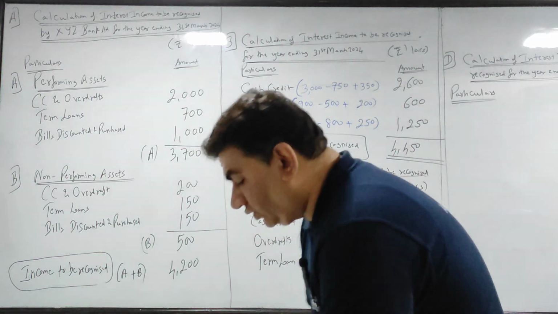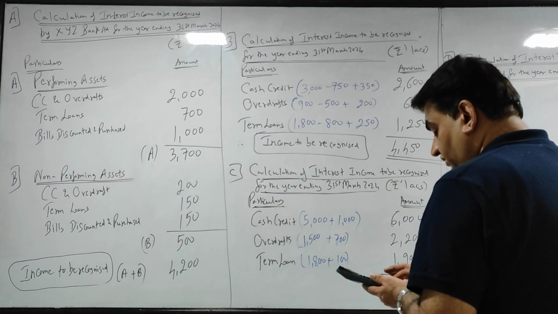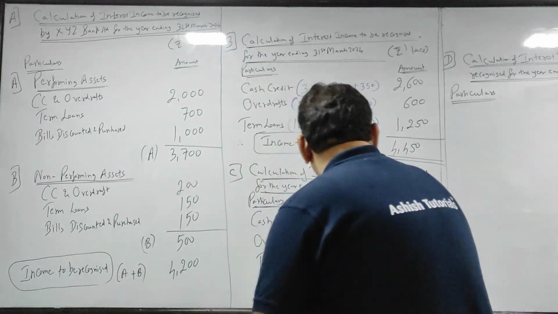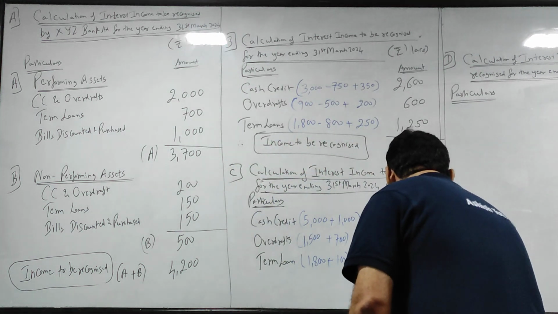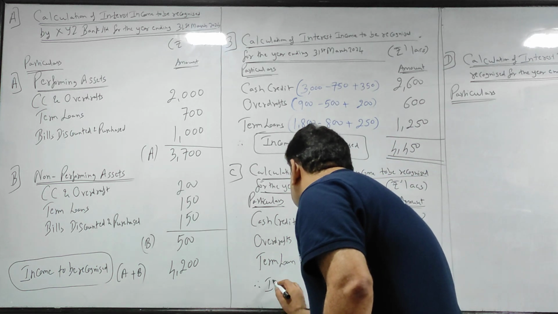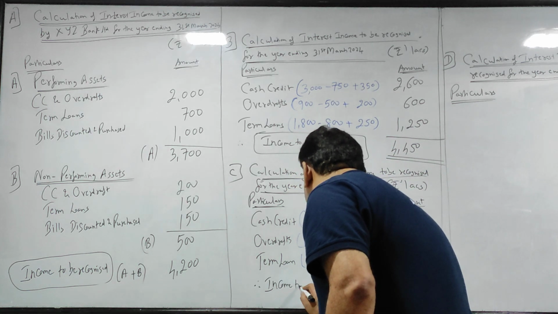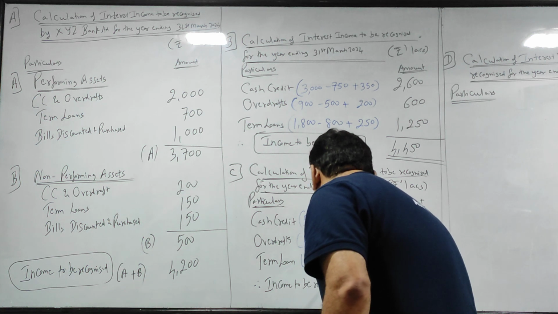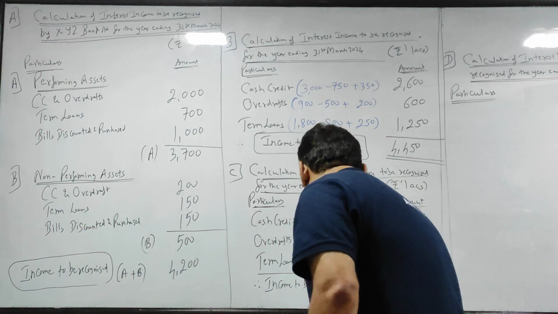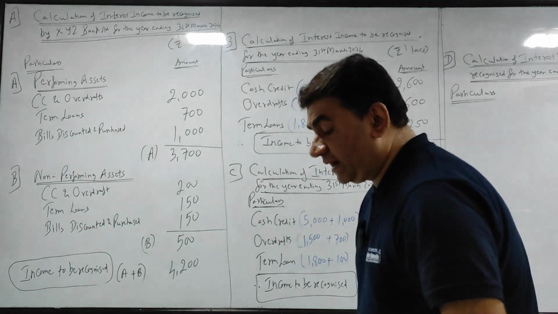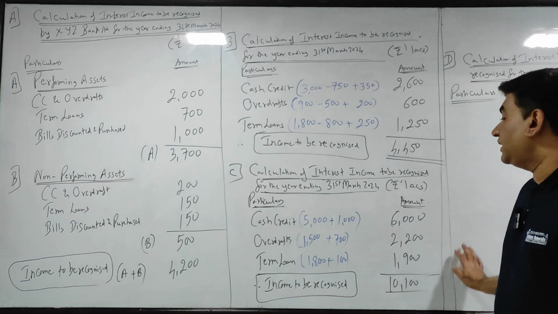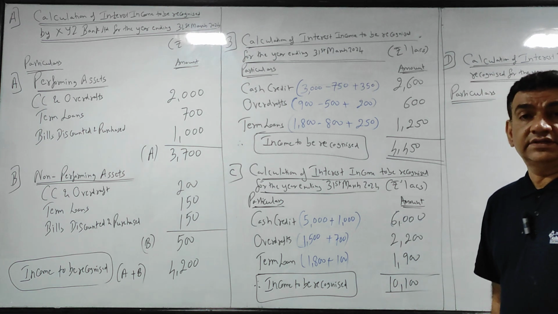Now let's take the total. 6,000 plus 2,200 plus 1,900 gives you 10,100. That is my income to be recognized.